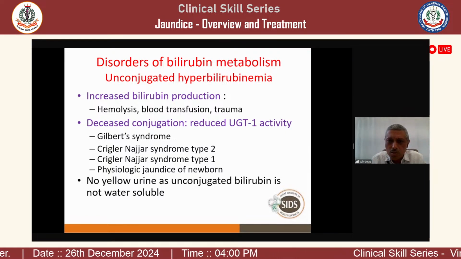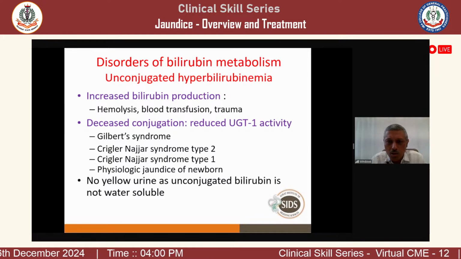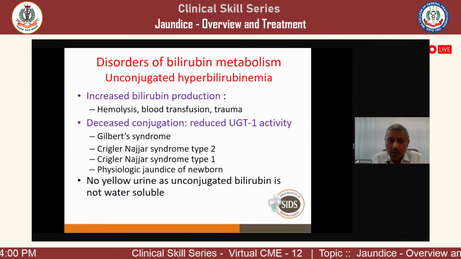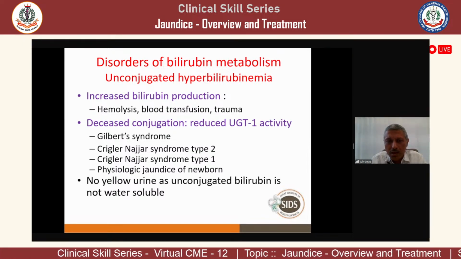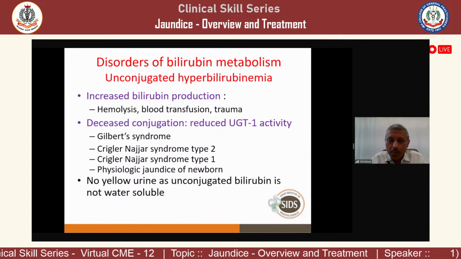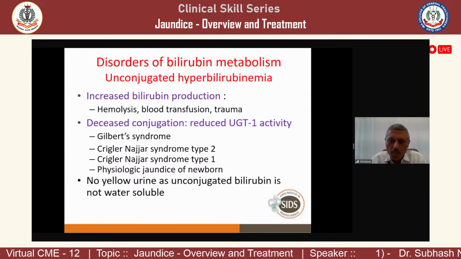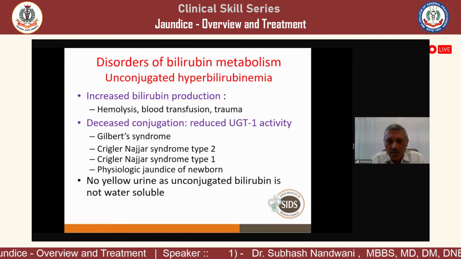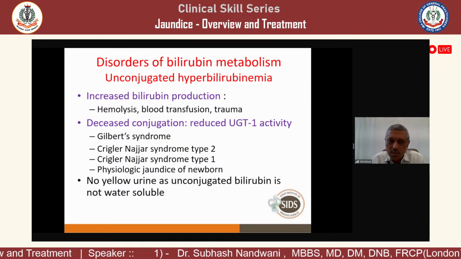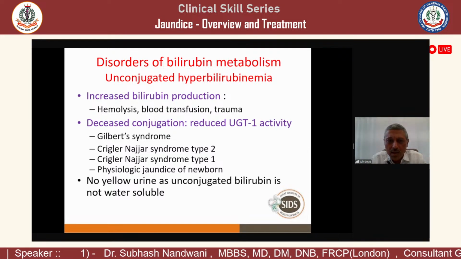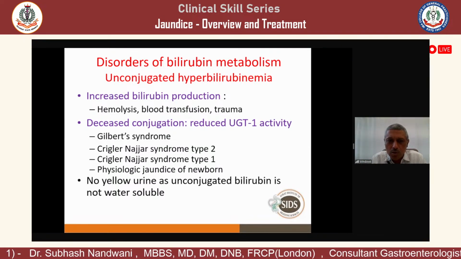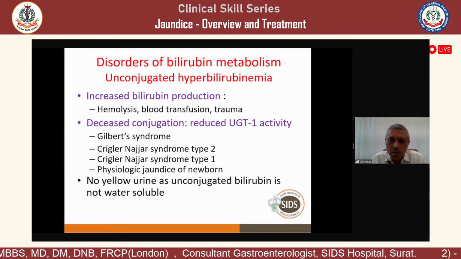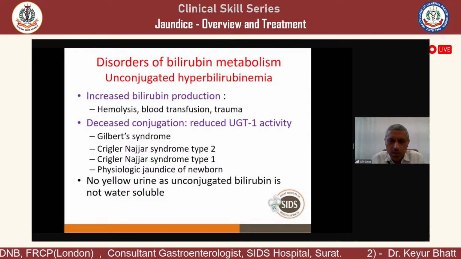Type 1 syndrome is a very severe deficiency of UGT1 activity. These patients develop symptoms in the neonatal age, because at that age the blood-brain barrier is not formed, so the bilirubin reaches the brain, kernicterus develops, and the children die at a very young age. So that is when UGT enzyme activity is low. There is also physiological jaundice of the newborn, because it takes some time to develop this activity, so for the initial few weeks the children can have jaundice.